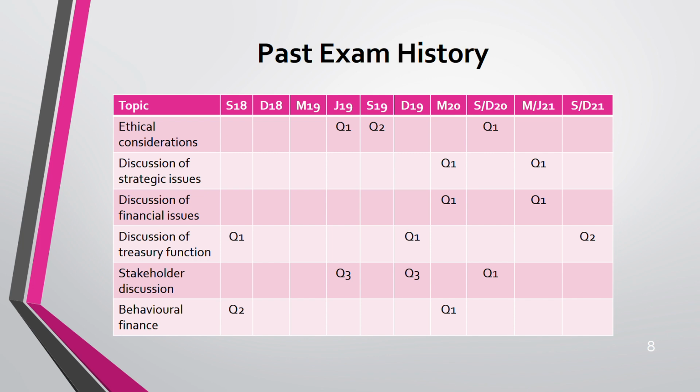No. Before September 18, okay, that is your September 2018, all the questions are there in your revision kit only. They have been updated. Okay, all your revision kit questions are nothing but past paper questions only before September 18. They have been updated. So there you will have these questions. Because it is not included in this table, so there you will have questions on ethics, on strategic issues, on financial issues, on treasury function. Alright? So be prepared. But at least you will understand what type of questions you can expect in discussion.